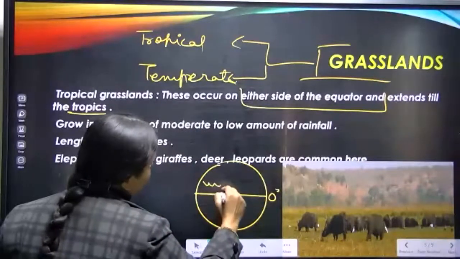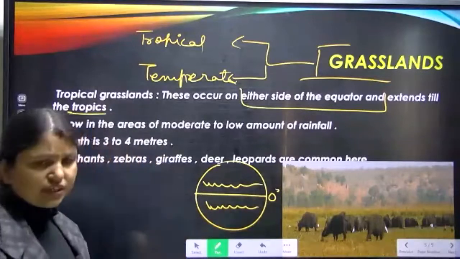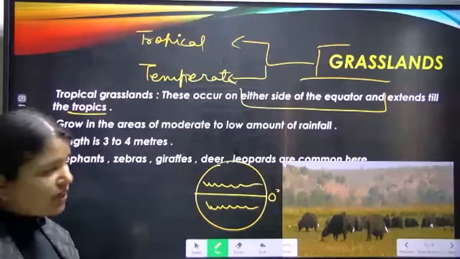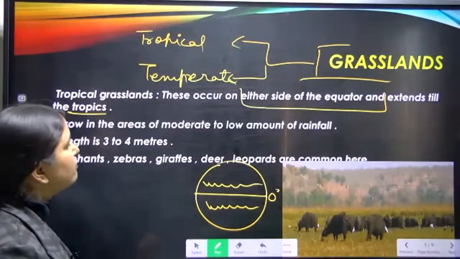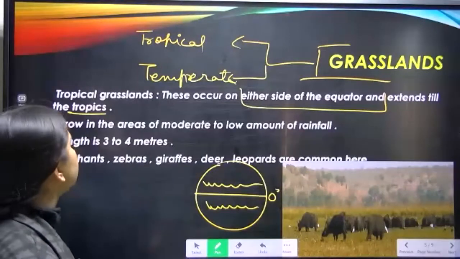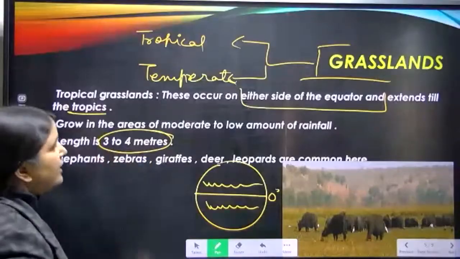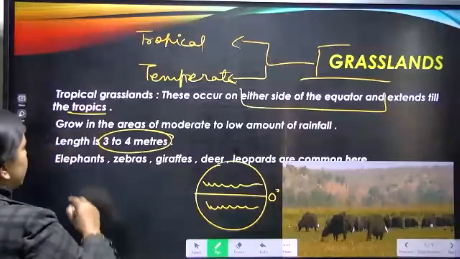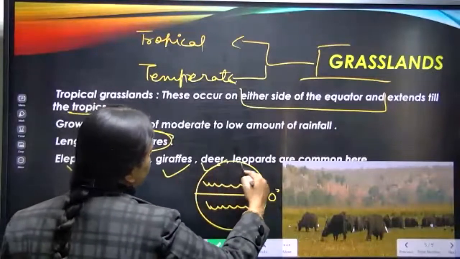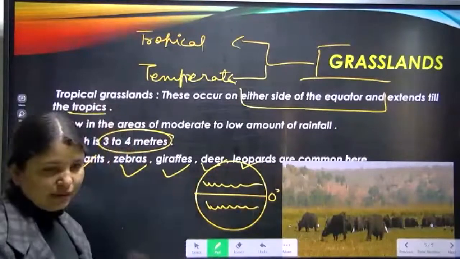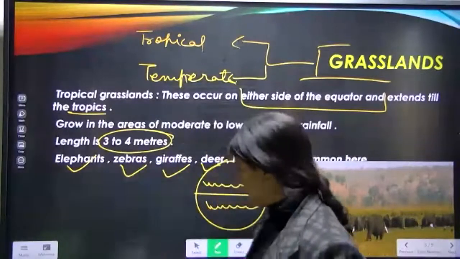Nearby the equator, where there is lack or scarcity of rainfall, we find these grasslands. The height of the grass found nearby the tropical regions is 3 to 4 meters. The animals found here are elephants, zebra, giraffes, deer, leopards. These are the animals which you can commonly find in this region.